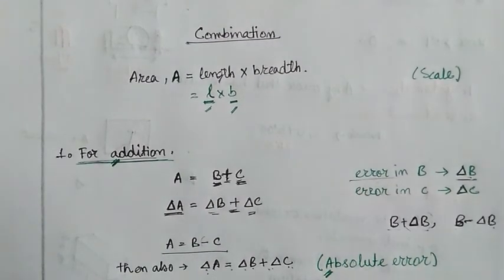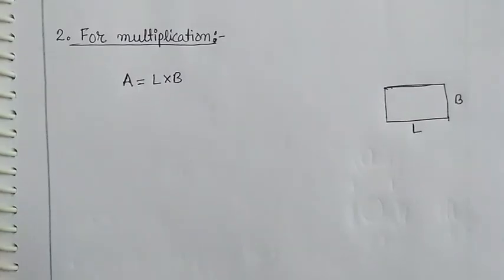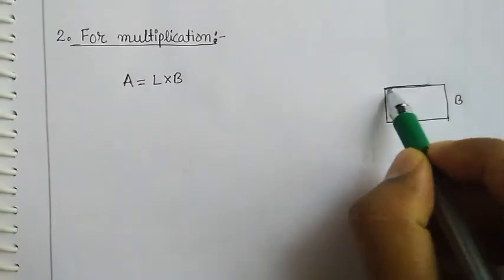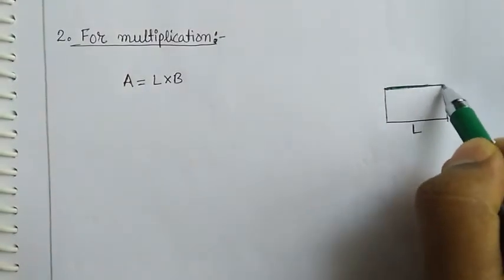Let's come to the next type of error, that is for multiplication. Now let's consider the combination of errors for multiplication. Let's assume that there is a rectangular box.